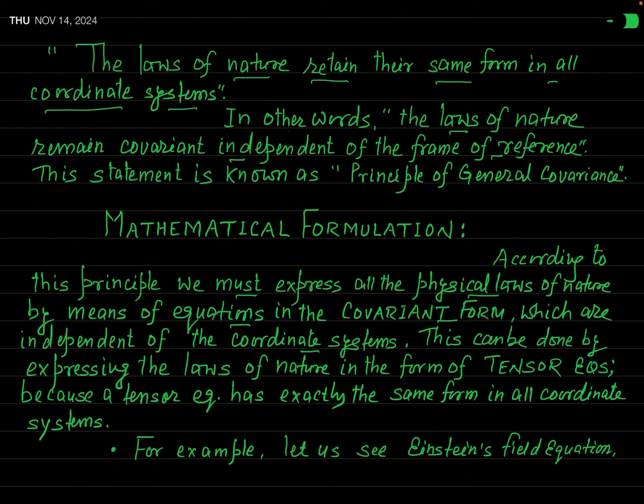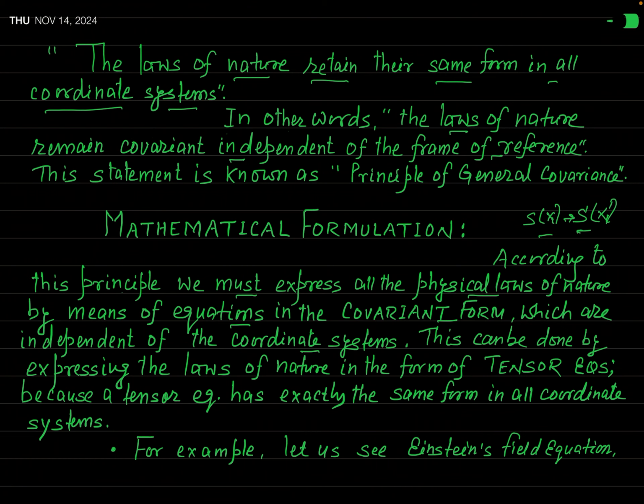If you are successful in casting the mathematical form of natural laws in such a form which is covariant under the transformation of frame, it means the frame will be transformed from one to another. Let us say one is the S frame with the coordinates x^i, and another is the S prime frame with the coordinates x^i prime, and you move from the S frame to the S prime frame, but the form of our physical law is such that it does not change.